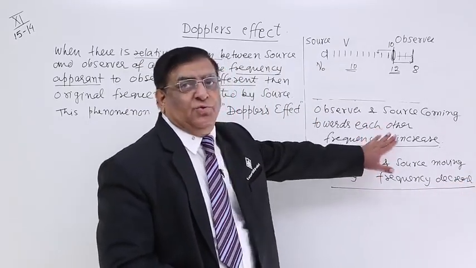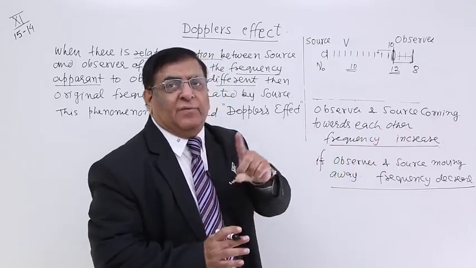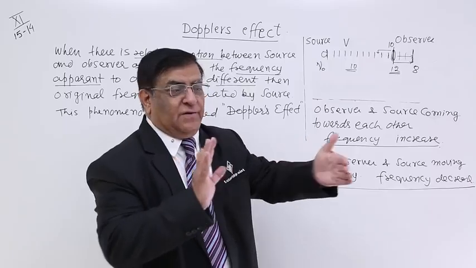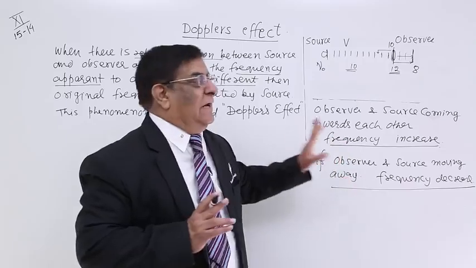These are the general thumb rules. If they are coming closer, the apparent frequency will appear to be more, and if they are moving away, the apparent frequency listened to by the observer appears to be less.